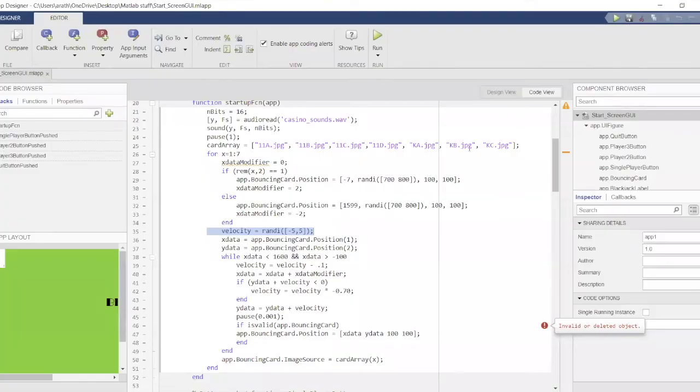Hello, I am Austin, and I'm here to share with you a bouncing card function that I implemented for a title screen on MATLAB. So there's two types of cards. There's one that bounces left to right, and there's one that bounces right to left.